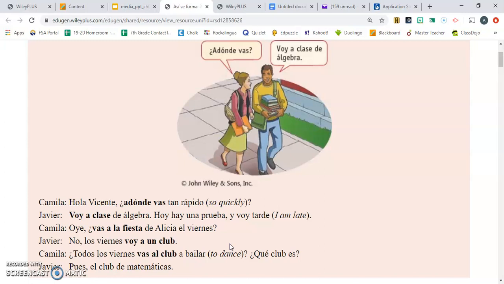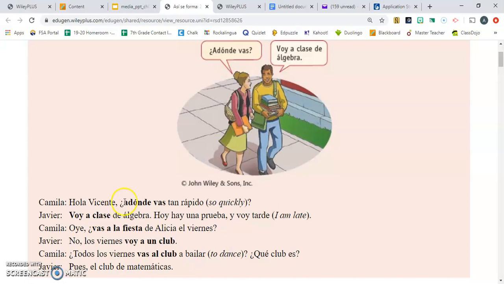¿Qué club? ¿Qué club es? Que va los viernes. What club does he go to? Camila wants to know if he goes to un club de bailar, right? But he doesn't go to un club de bailar, correcto? He goes to el club de matemáticas. If you said math club, then you are correct.